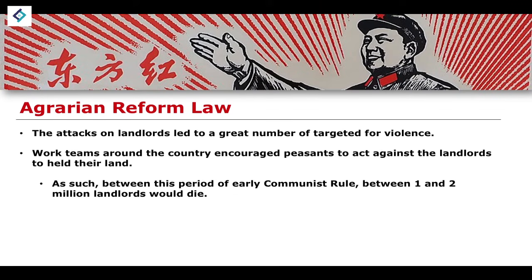And as a result of this, and as a result of these different struggle meetings, as a result of the Agrarian Reform Law removing legal protections from landlords entirely, and as a result of the general ideological and propaganda policy of attacking landlords, between this early period of communist rule, between 1 and 2 million landlords would die as a result of all of these different factors of early agricultural policy.